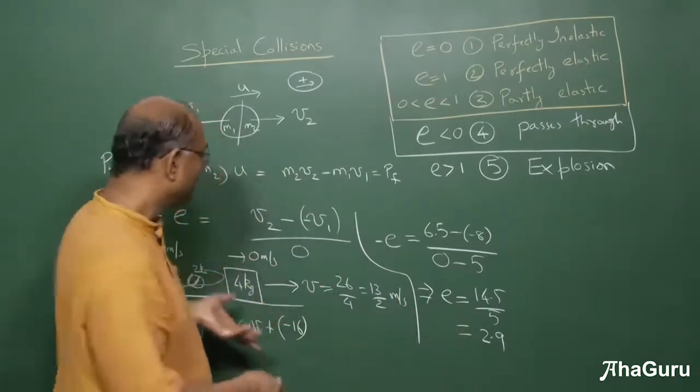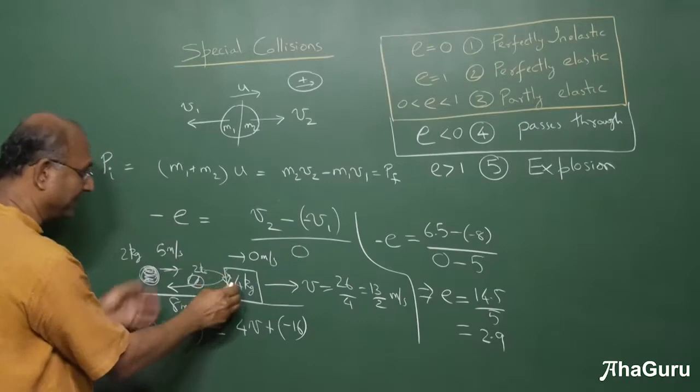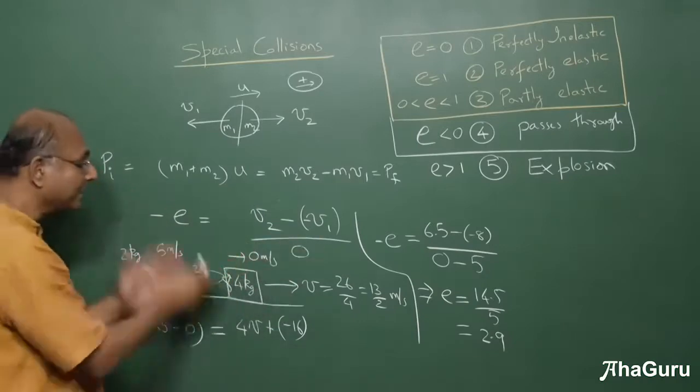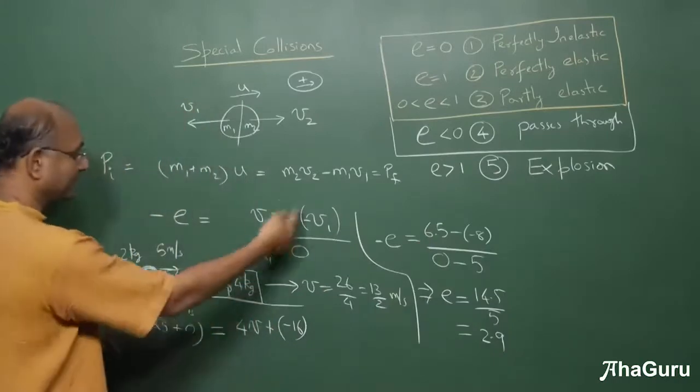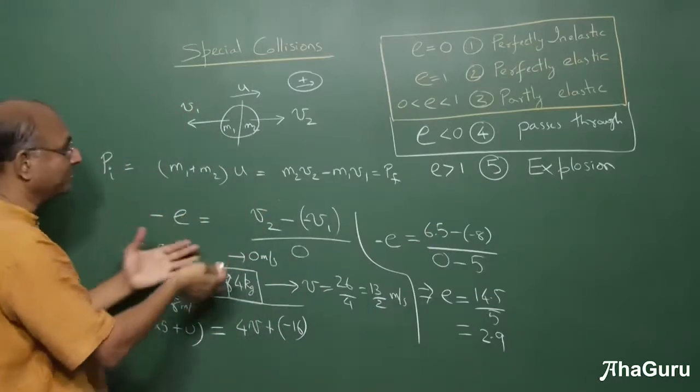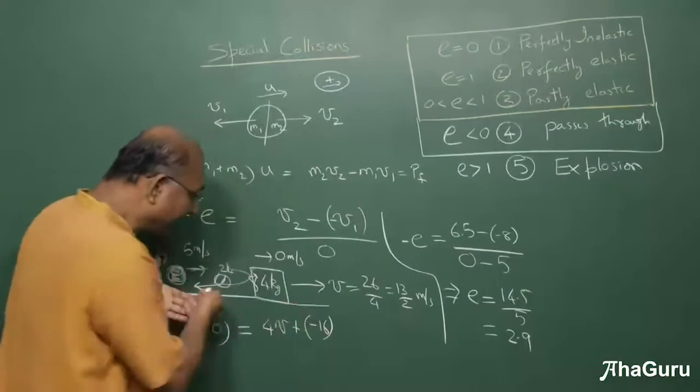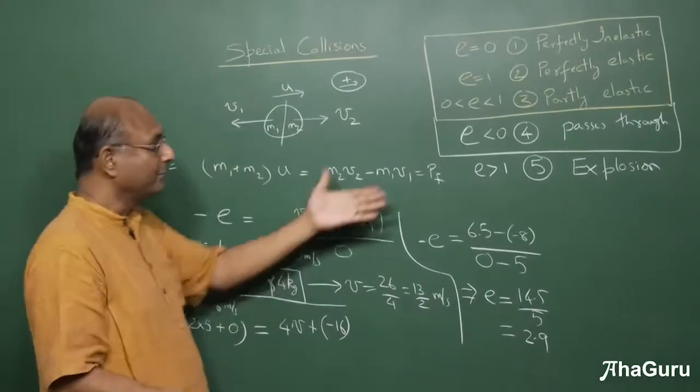How is that possible? Because this fellow had an explosive here. So there was an explosion. So anytime there is an explosion, you will get E greater than 1. And if you notice here, you got infinity. But don't assume that it's always going to be infinity. In this case, it was not infinity, it was greater than 1.